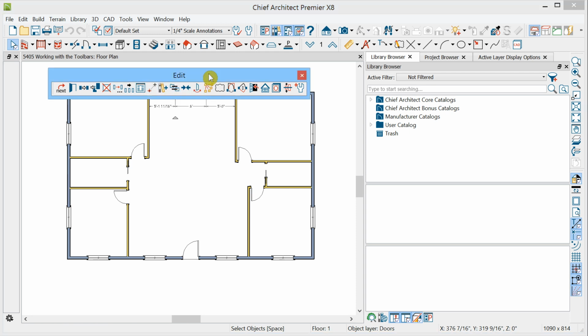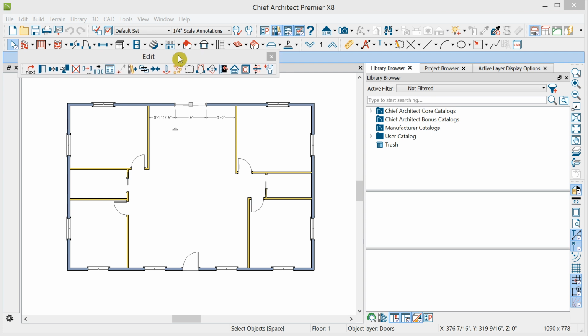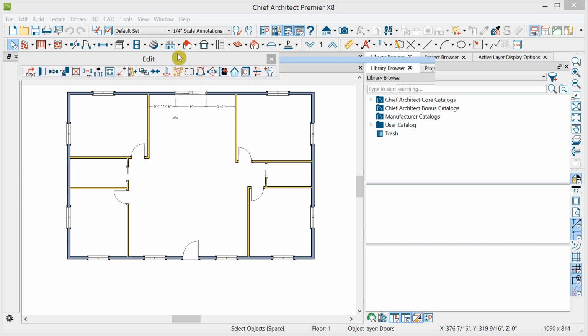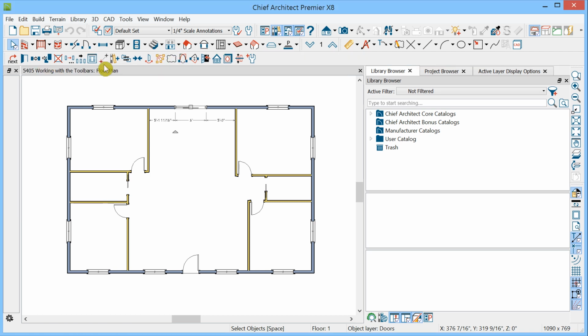Let's drag it up here, and notice the feedback right there when we move it into a position where it can be docked. So if I let go right now, it will snap and dock right here, and we'll have it available. If we press Escape and deselect, it disappears until we reselect another object, and then it brings up commands related to the type of object selected.